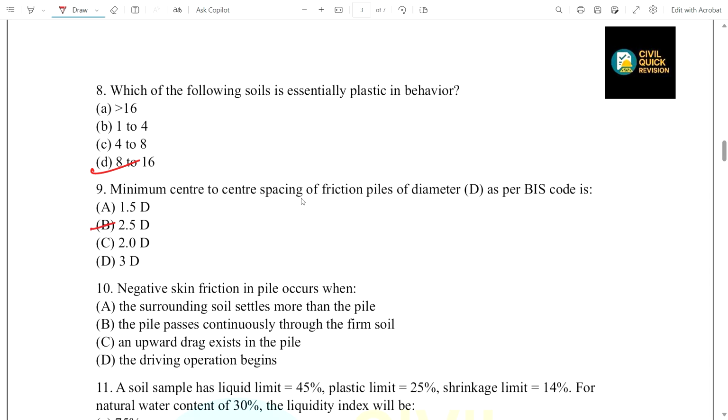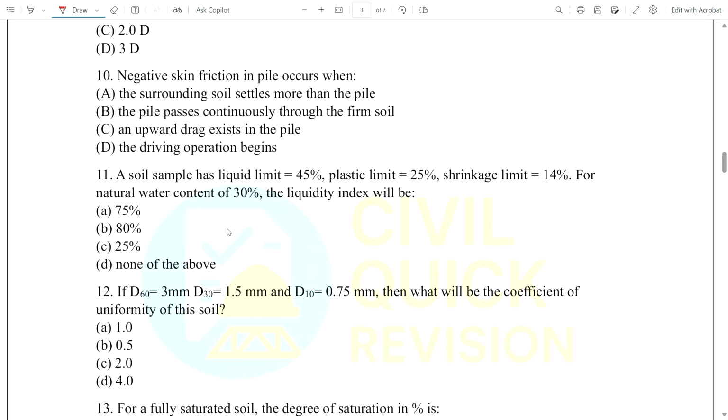Okay, now question number 10. Negative friction in a pile occurs when the surrounding soil settles more than the pile, or the pile passes continuously through firm soil, or an upward drag exists in a pile, or the driving operation begins. We know that when the surrounding soil settles more than the pile, negative skin friction will occur.